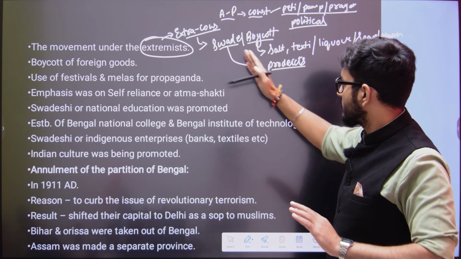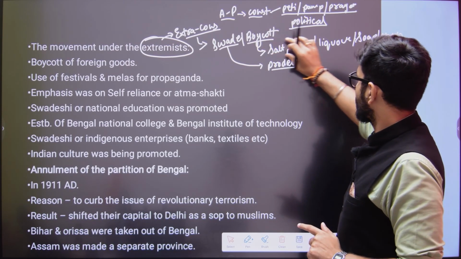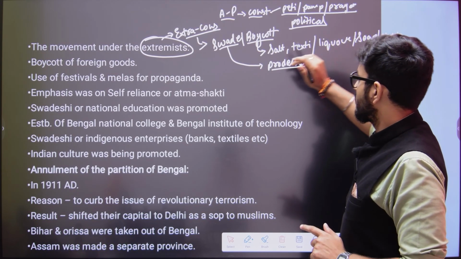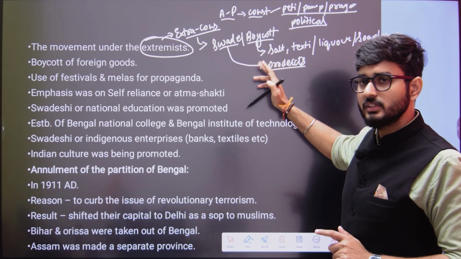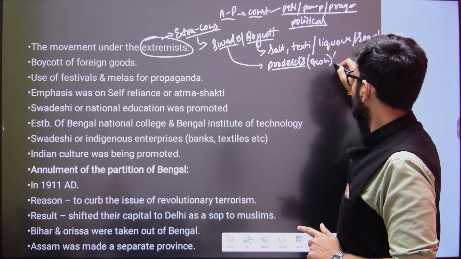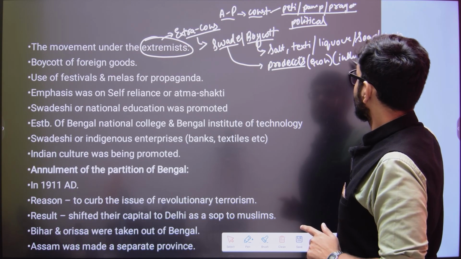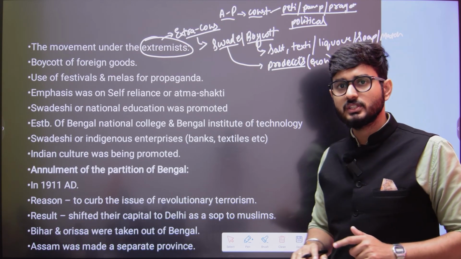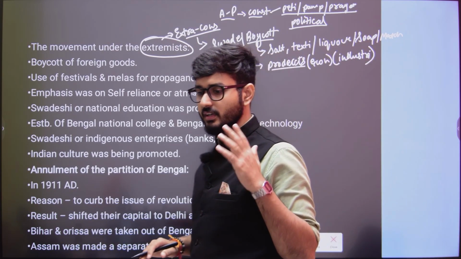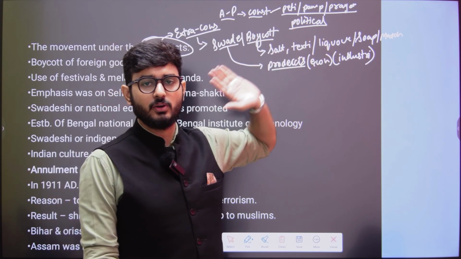So the people started buying the Swadeshi products. Moreover, along with the boycott, this was economic: Swadeshi industries that created textile, soap, matchboxes, such indigenous industries were created, which supported the boycott.